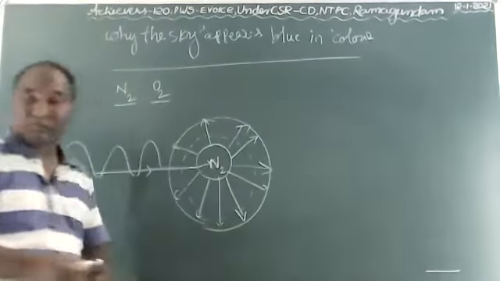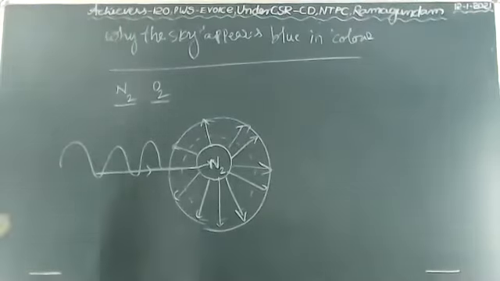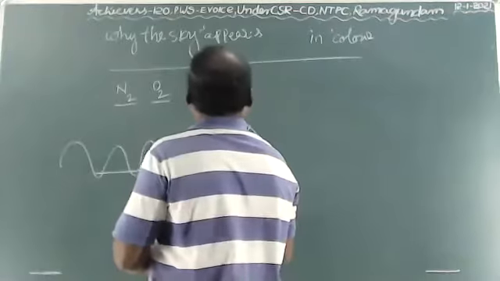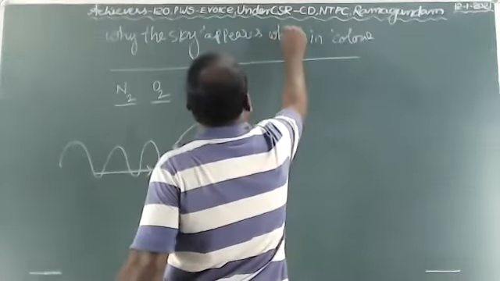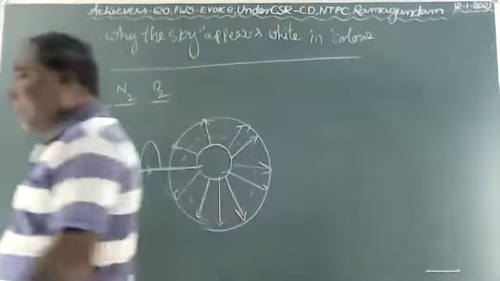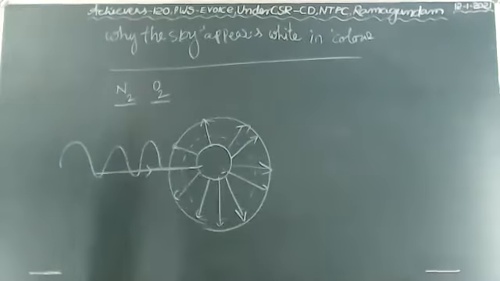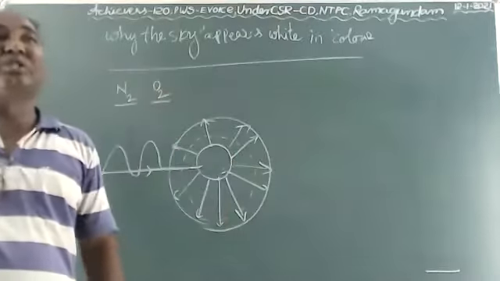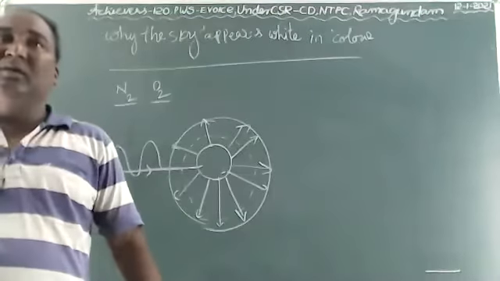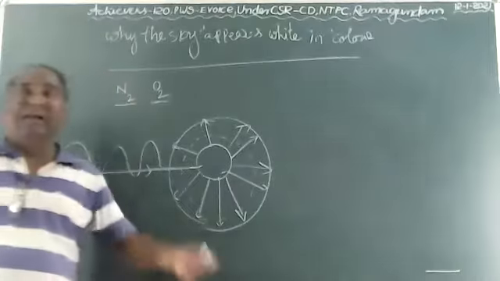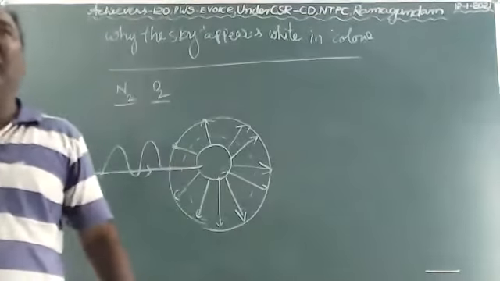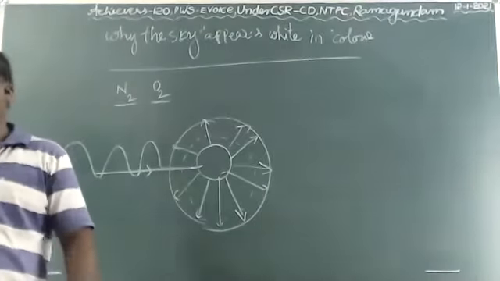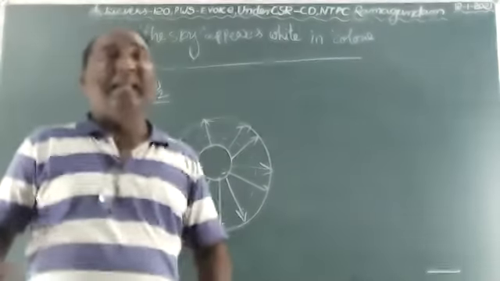And the next one is why the sky appears white in color. As I already told you, our atmosphere consists of many atoms and molecules, and not only that, atoms and molecules of different wavelengths will be there. They scatter different wavelengths of colors.